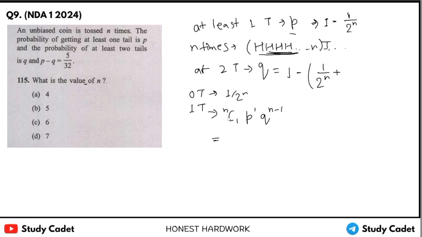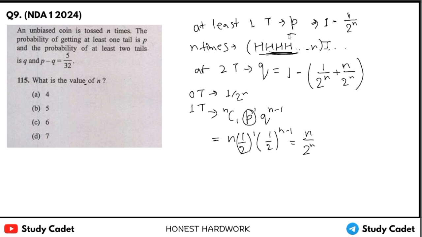So it will be nC1, then the probability of success, 1 by 2 to the power 1, 1 by 2 to the power n minus 1. What is it? It is simply n upon 2 to the power n.